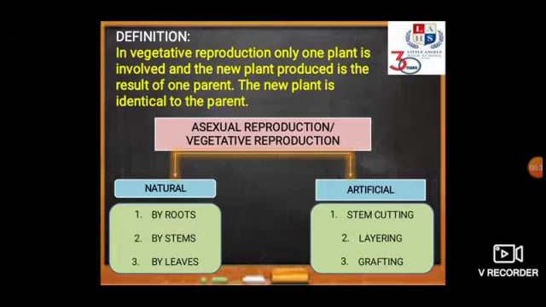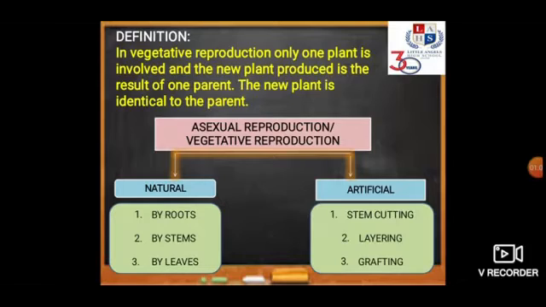In vegetative reproduction, only one plant is involved, and the new plant that is produced is the result of only one parent. The new plant is exactly identical to the parent. This is one of the most important characteristics of asexual reproduction: the offspring that is produced is always exactly identical to the parent.